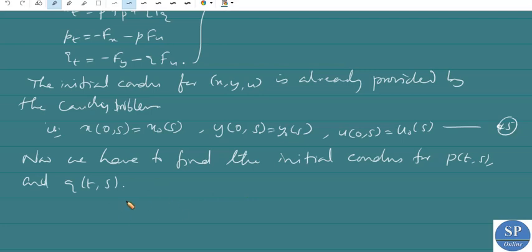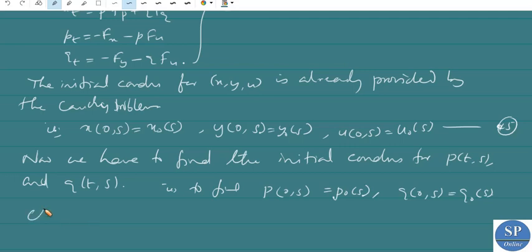That is, we have to obtain the initial conditions for p of 0, s, which is p naught of s, and q of 0, s, which is equal to q naught of s. So we have to obtain these two conditions. Also, we have to find the integral surface of the given Cauchy problem.